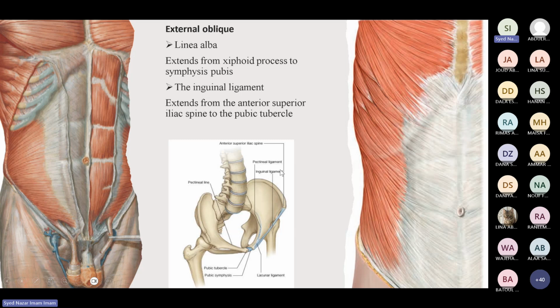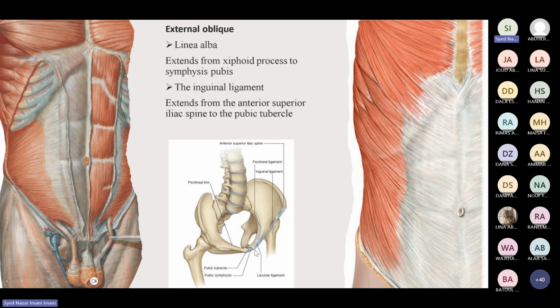So what is the inguinal ligament? You have seen this in the mini movement, that this is the ligament from the anterior superior spine to the pubic tubercle. This is called the inguinal ligament. And then once it is attached to the pubic tubercle, it's reflected over the pecten pubis. And this reflection is called the lacunar ligament.